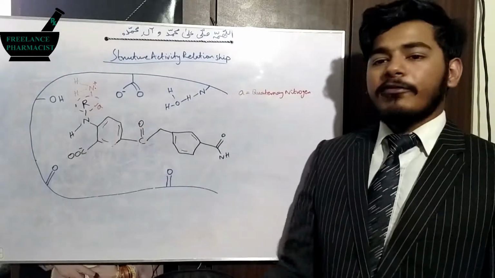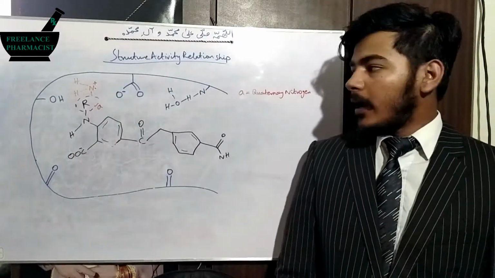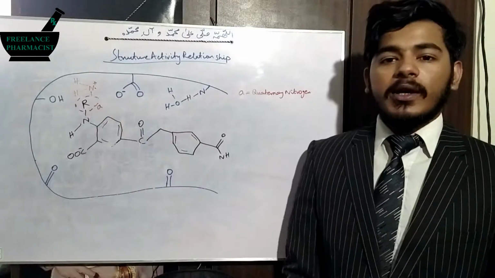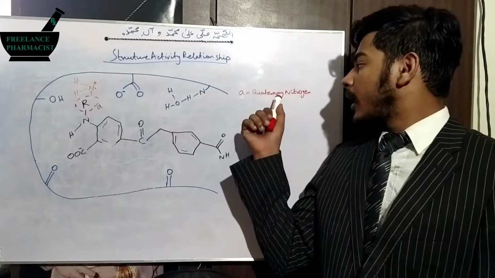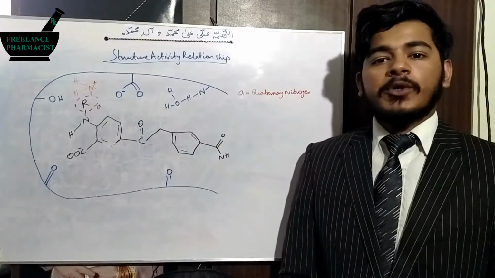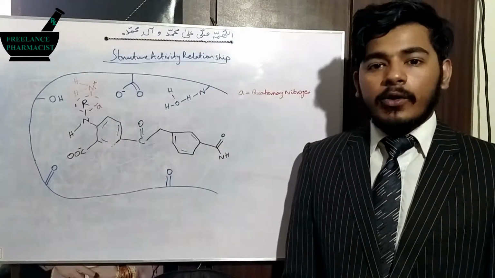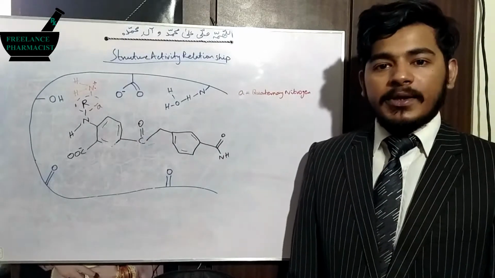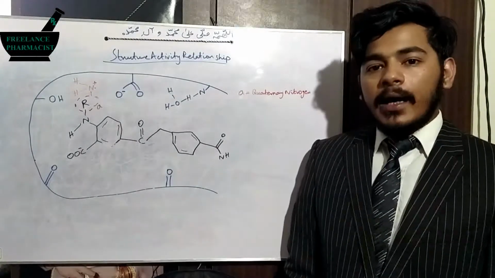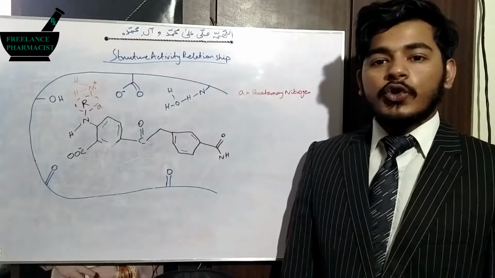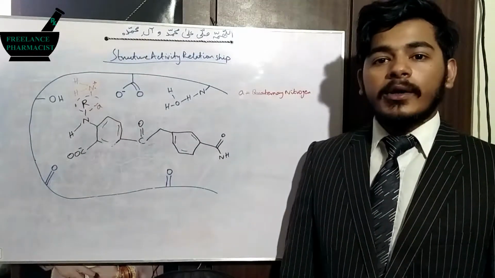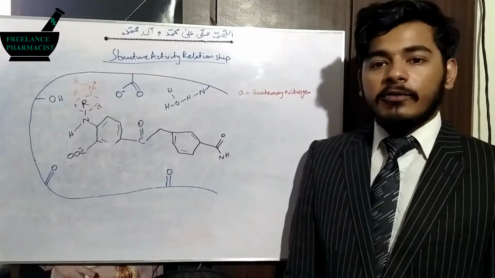So we have marked this R group and named it A, and to A we have written that a quaternary nitrogen substitution should be done in order to increase the drug's potency and affinity. And I have drawn a quaternary nitrogen showing how this quaternary nitrogen can interact with the pocket.